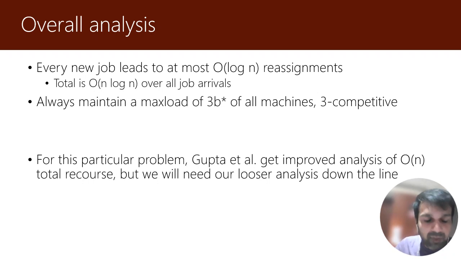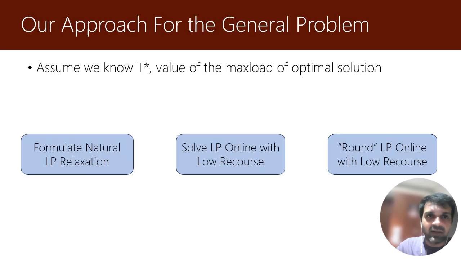For this particular problem of this matching type of instance, the Gupta et al. paper actually gets an improved analysis of order n total recourse to maintain constant competitiveness. However, we have stuck with our analysis here using order n log n recourse because it will help us down the line. Okay, excellent. So we have seen how recourse helps for this limited setting of unit load restricted assignment.